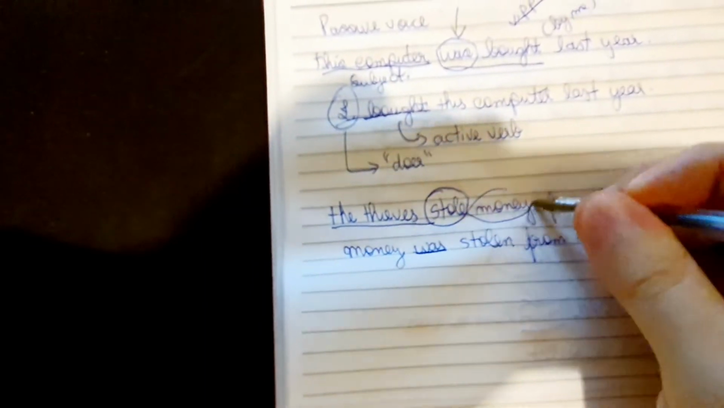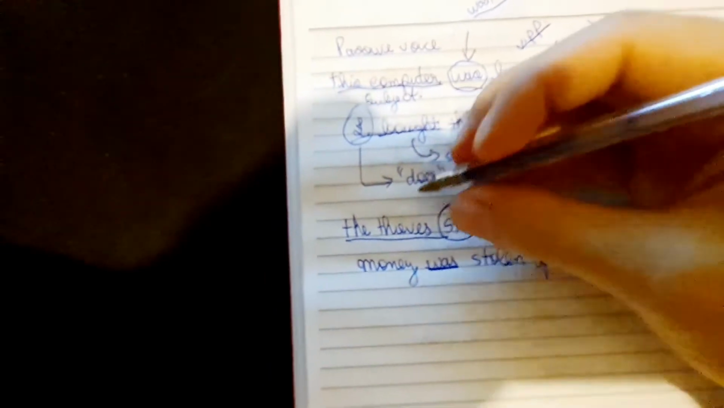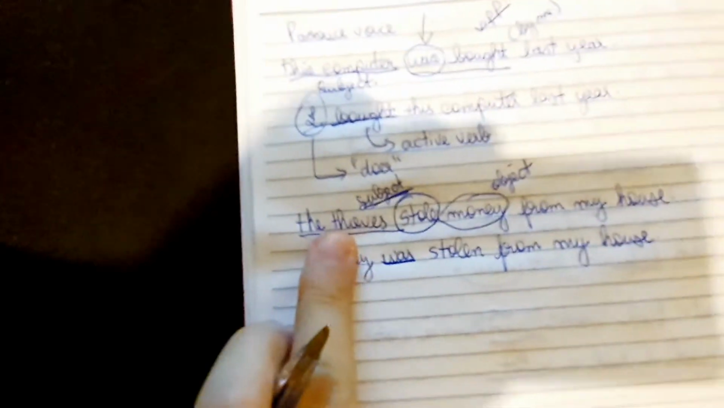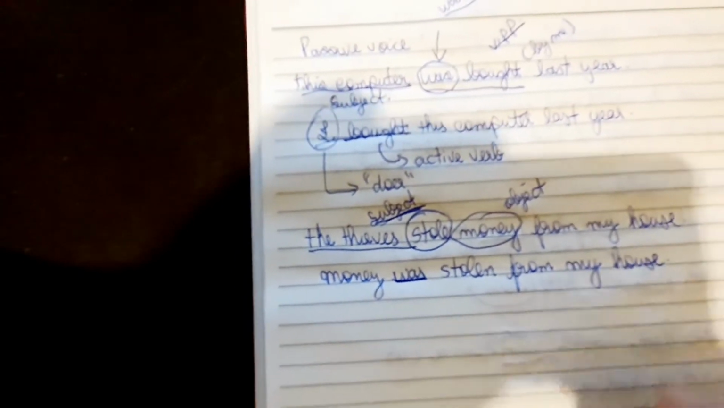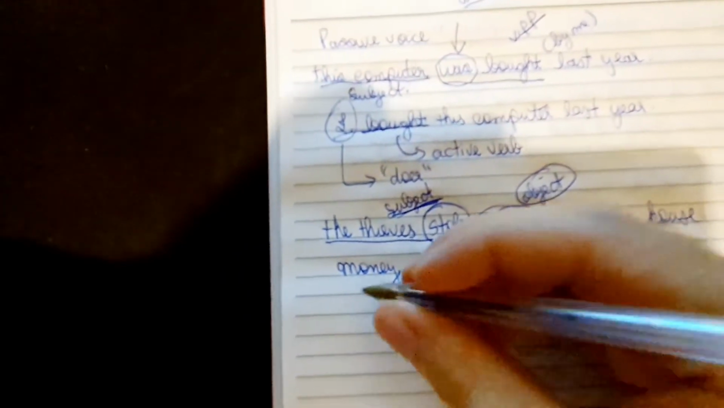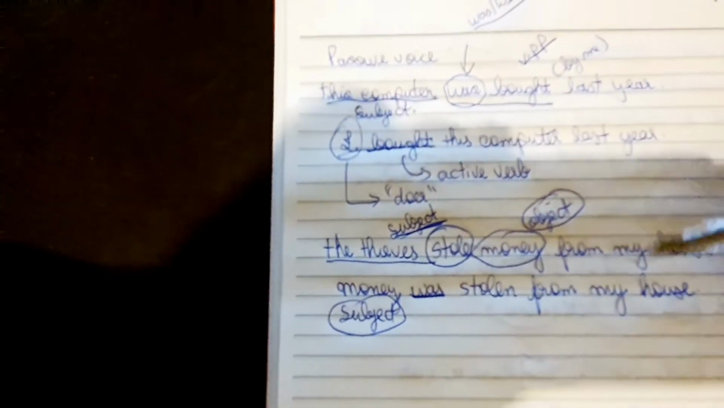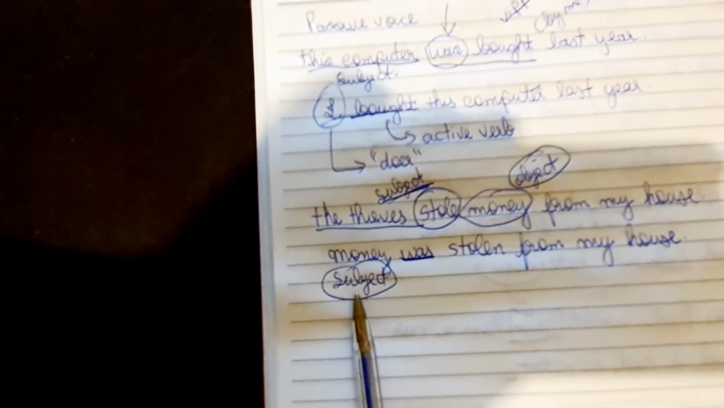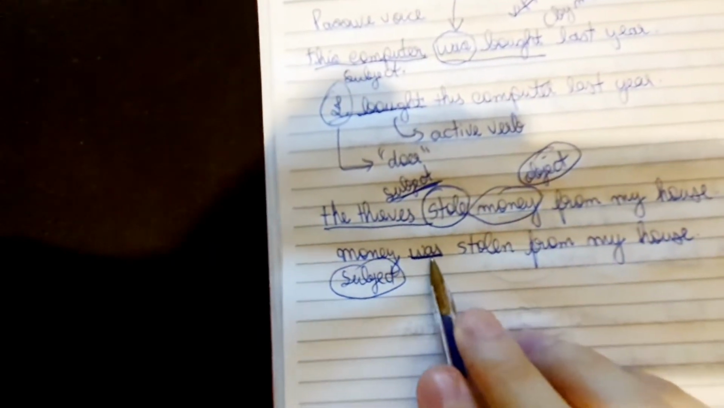So, what was stolen? So this is the object of the first sentence. This is the subject. The subject is the doer of the action. The thieves stole money. Money is the object. When I turn to the passive voice, the object becomes the subject. So money was object here, and in the passive voice becomes the subject. So I say, money was stolen.